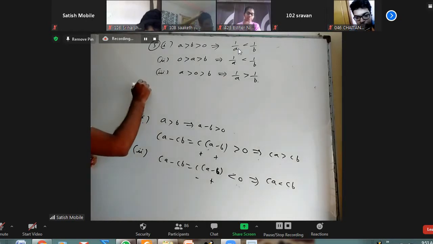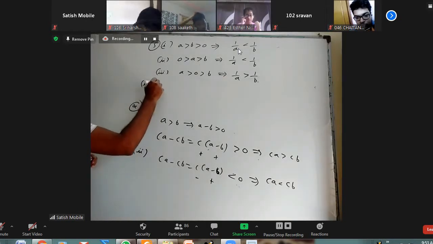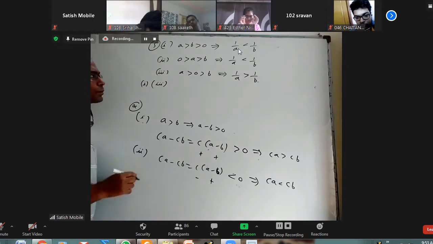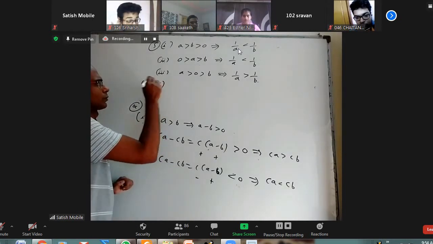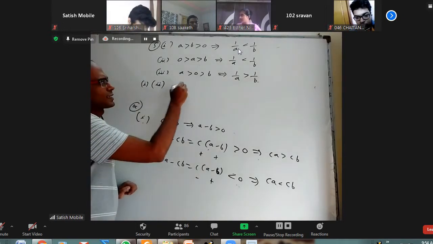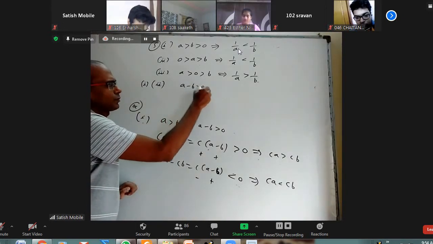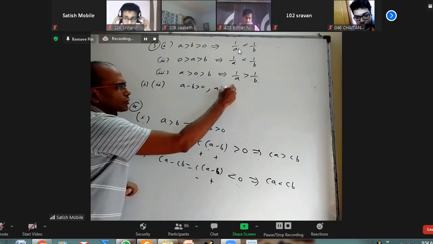So now, proof for explanation. First and third one together, I want to give an explanation. No, first and second, sorry. In both first and second, a minus b is positive and ab is also positive.